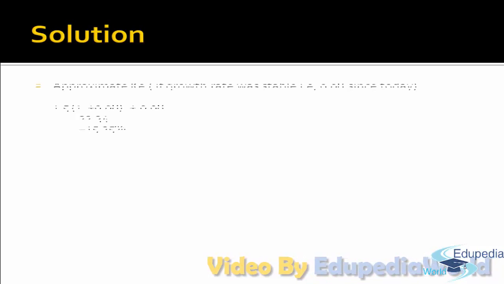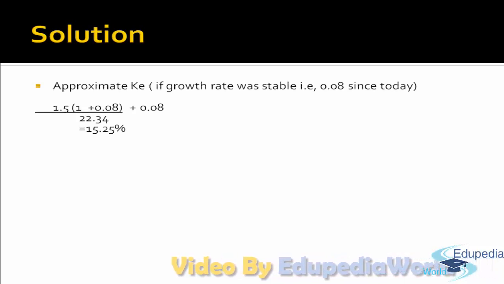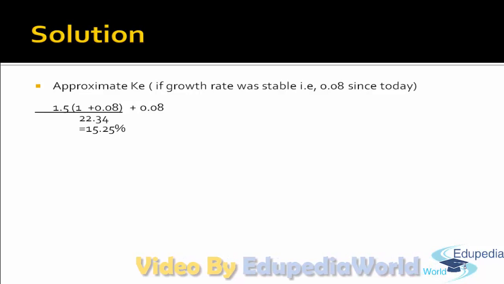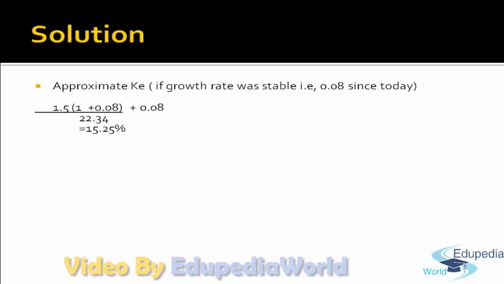For that, I'll first judge at what percentage my KE is likely to be. For that, I'll take a growth rate which is stable. Like, what will be the KE if G is 8%? So we can compute KE using the Gordon model. P1 is equal to D1 upon KE minus G. So KE will be 15.25%. So we get an idea that KE is nearby to 15.25. So we could either start with 15% or we could start by taking KE as 16%.